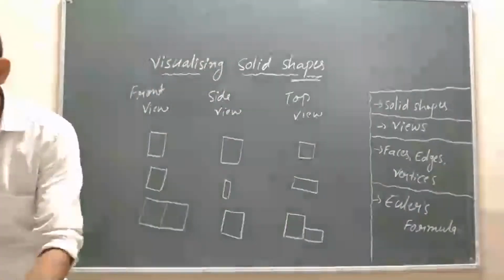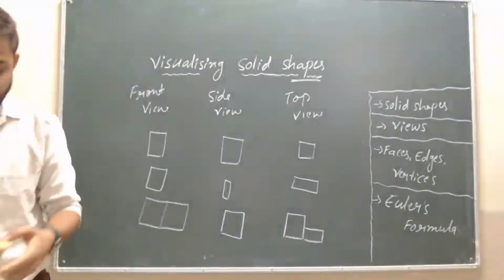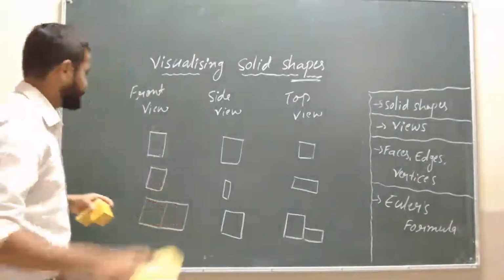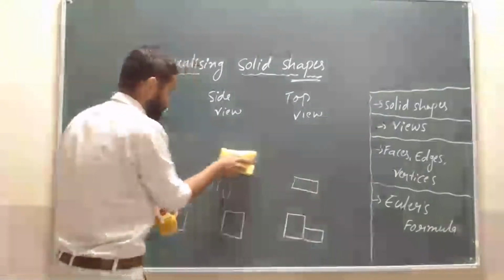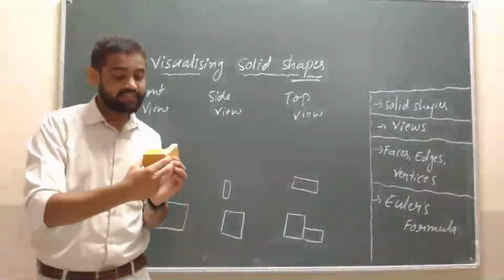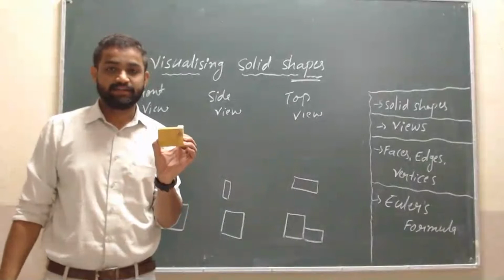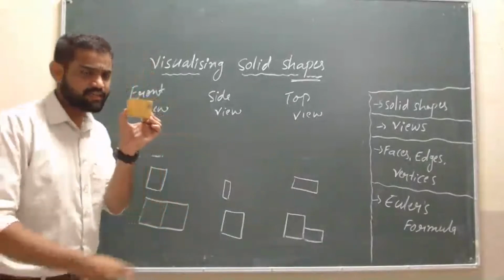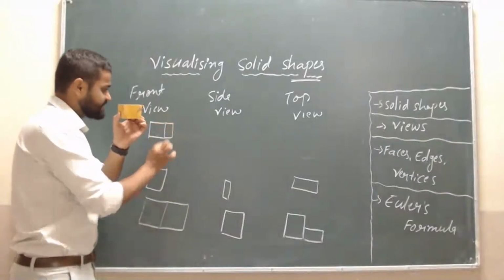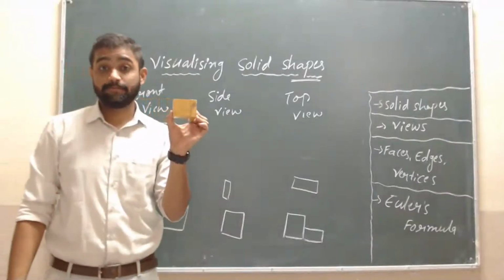Then one more. So I will draw the first one. Suppose assume that this is the front view. How is it? Yeah, like this.